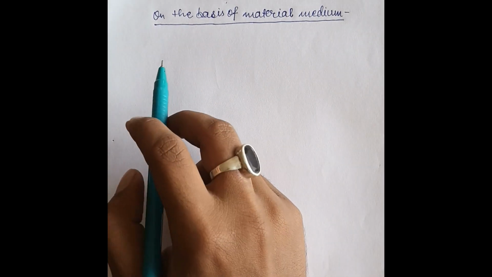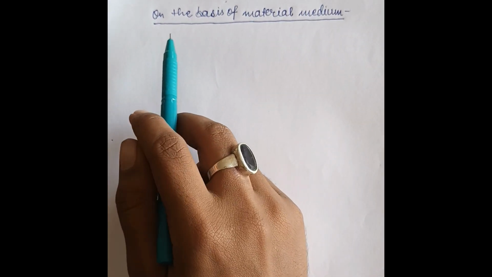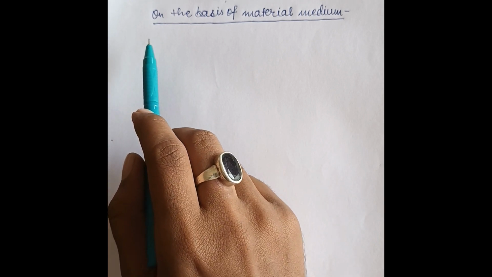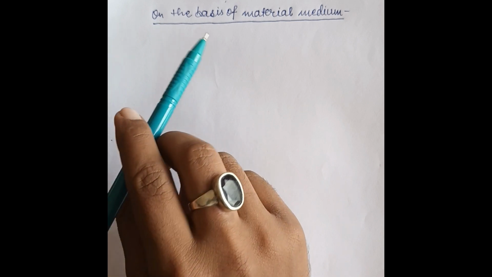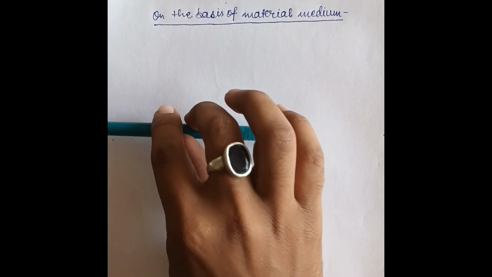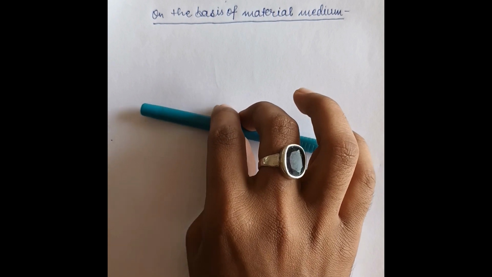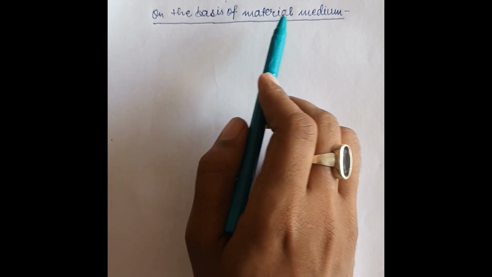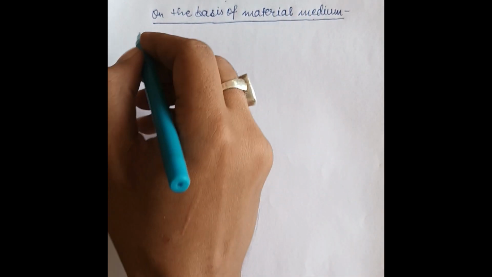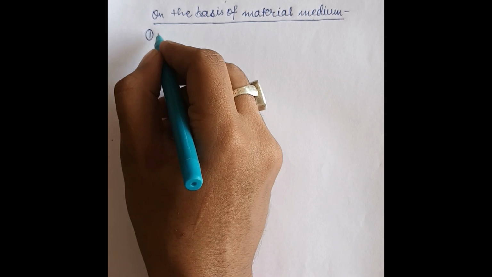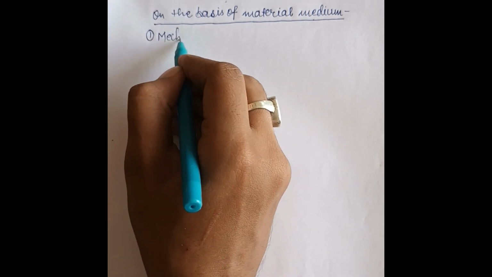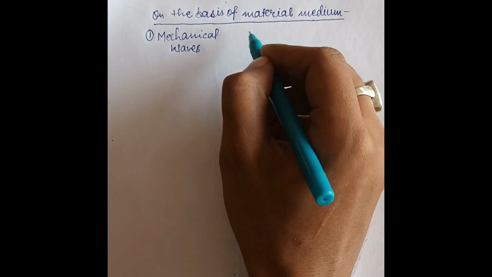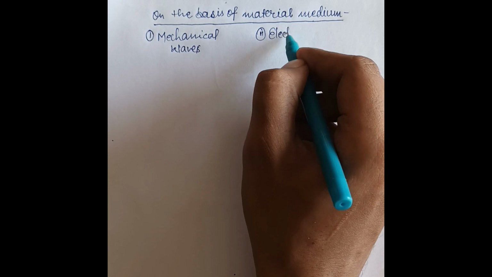So hello students, in the previous video we studied the two different types of waves on the basis of the oscillation of particles and the direction in which the wave is propagating. Here we will be discussing two types of waves on the basis of material medium. The first type is known as mechanical waves, and the second type is called electromagnetic waves.